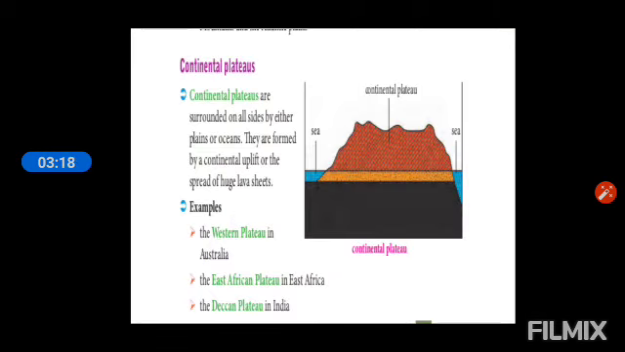The next one is the continental plateaus. The continental plateaus are surrounded on all sides by either plains or an ocean. They are formed by continental uplift or the spread of huge lava sheet. Alright, so in this continental plateau you will find that all of its sides are surrounded by either plains or an ocean. In this picture it is surrounded by an ocean. Examples of this kind of continental plateau are the Western Plateau in Australia, the Eastern African Plateau in East Africa, and the Deccan Plateau in India.